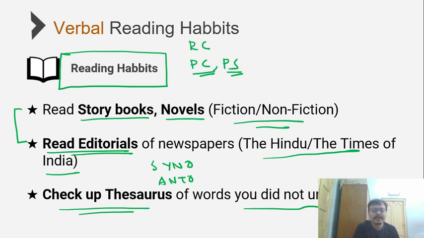Also, when you're continuously reading storybooks and editorials, what might happen after some time is, even if you did not understand a particular word, you might be able to read the sentence and get a guidance on approximately what could be the meaning of that word, and even that is very, very important.